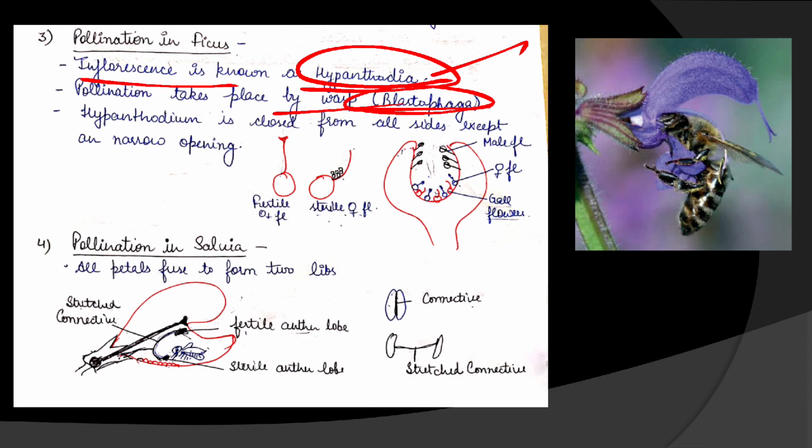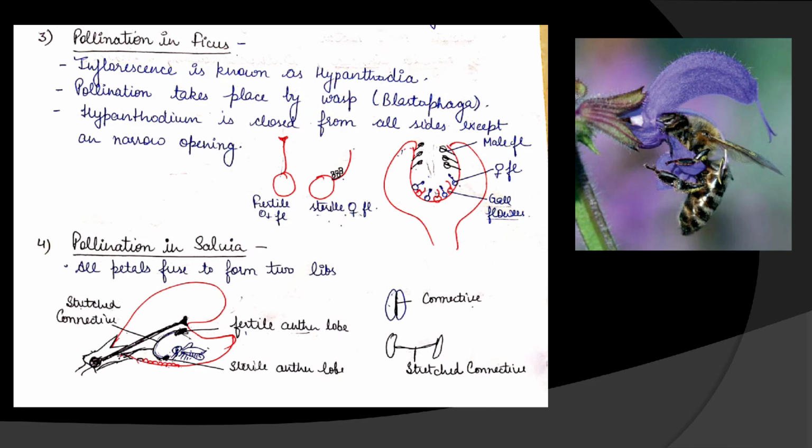Okay. Now if you watch Hypanthodium, it is closed from all the side except a narrow opening, which is called ostiole. So this is the narrow opening. This is Hypanthodium. To study this, I'll show you one image.